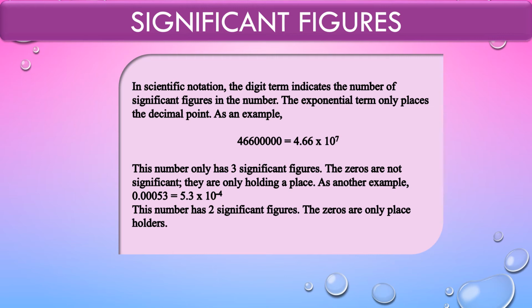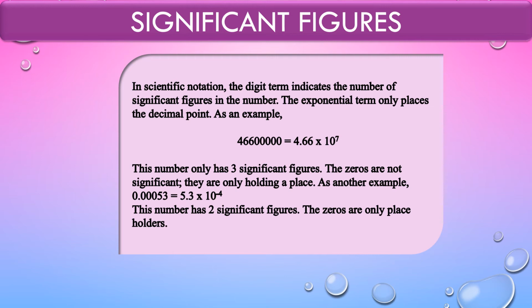So, for significant figures, let us take an example. In scientific notation, the digit term indicates the number of significant figures in the number. The exponential term only places the decimal point. For example, here we have 466,000,000. So how many significant figures do we have?